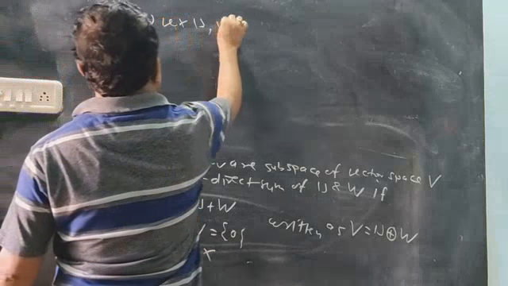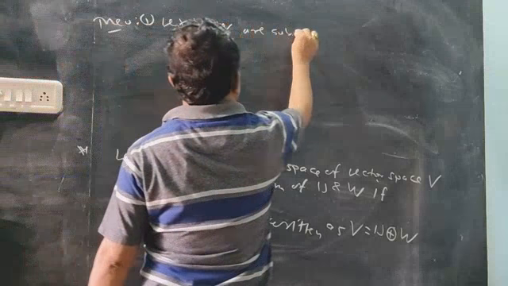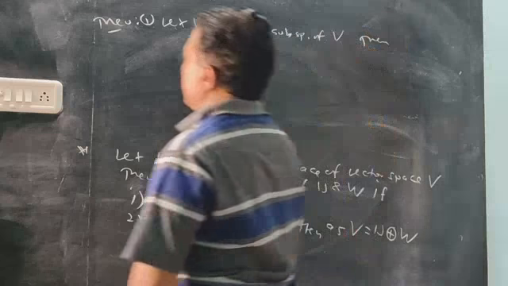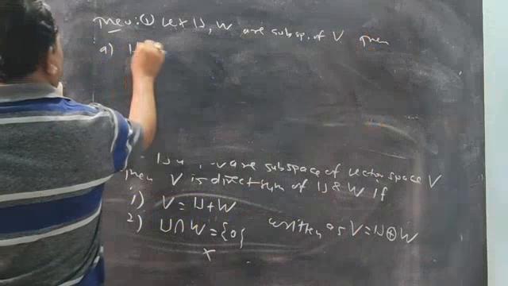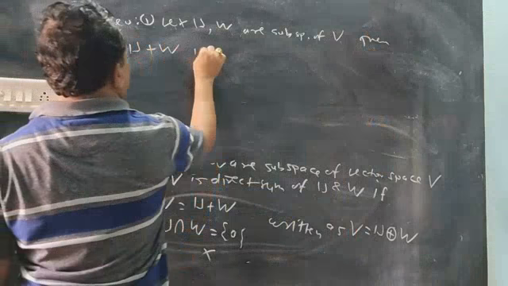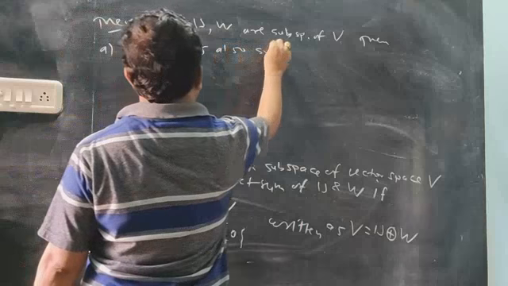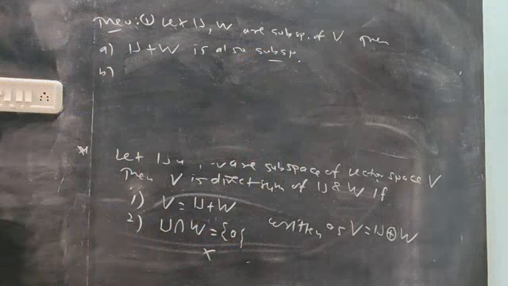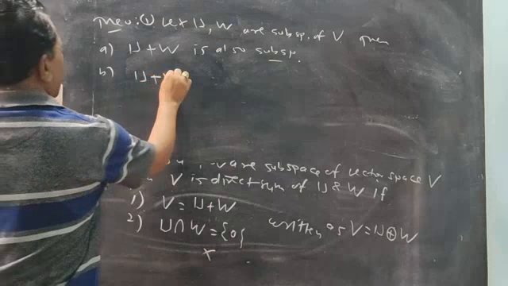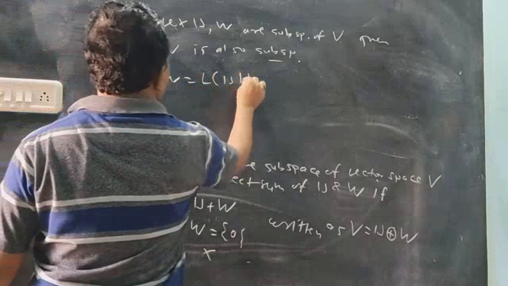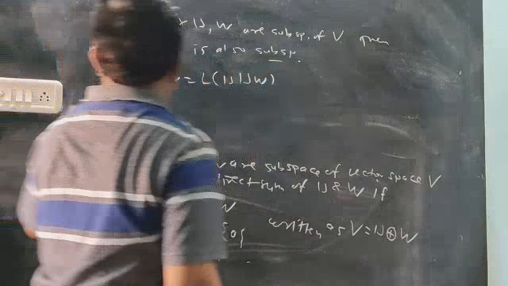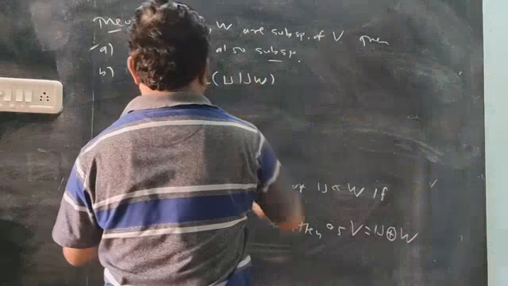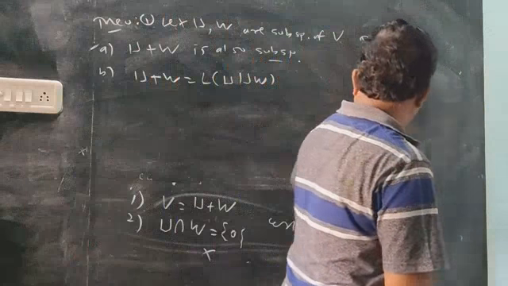Let U and W be subspaces of vector space V. Then there are two points. First point, this addition set U plus W is also a subspace. And second point, this U plus W is the span of U union W. Take only the first proof.